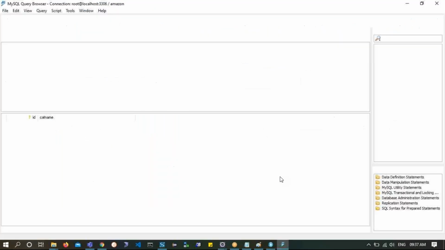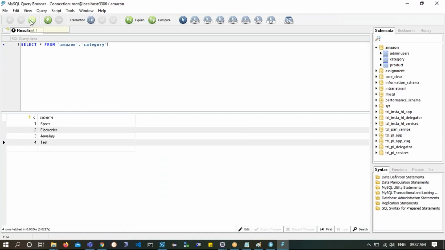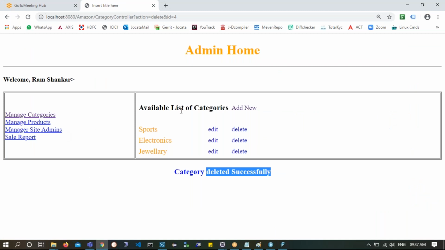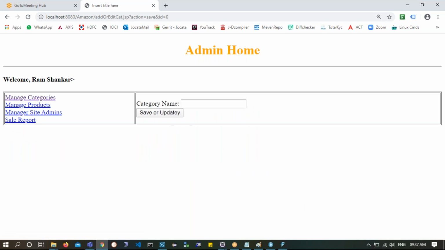Let me see. I will come here and then refresh it. You can see test is not there. So here I will try to change this electronics to something like gadgets. I will edit this one. So again, let me add a new category. First of all, I will click on add new category. I am coming to category name. So here again, I'm saying test and I'll click on save or update. So here it said category added successfully.